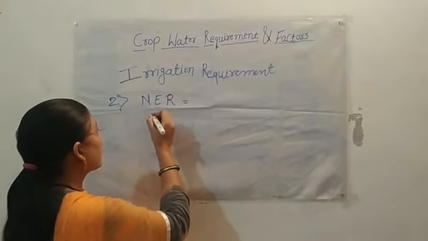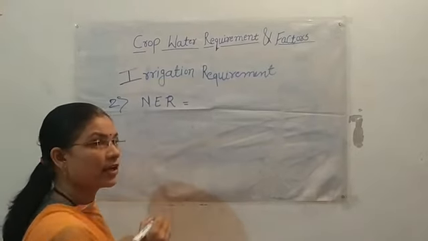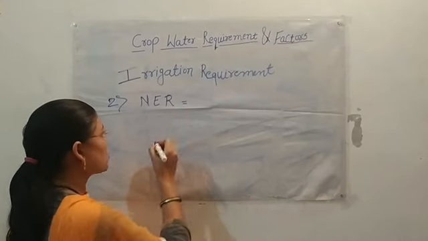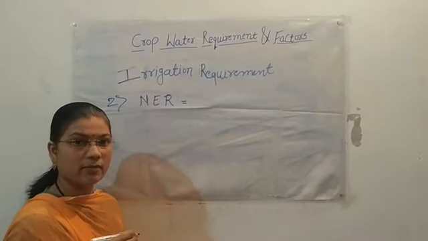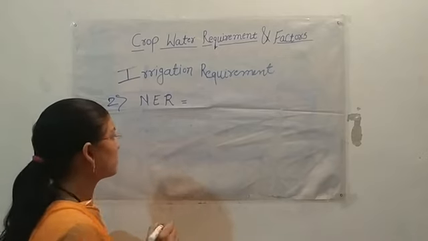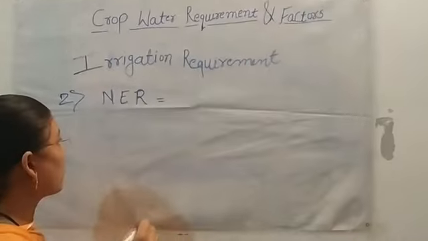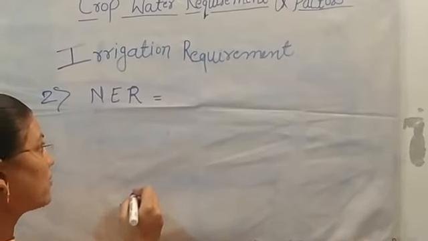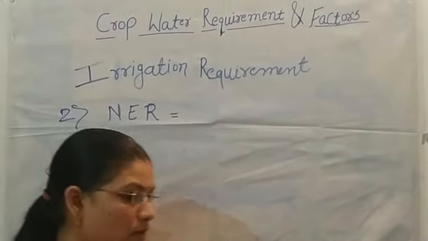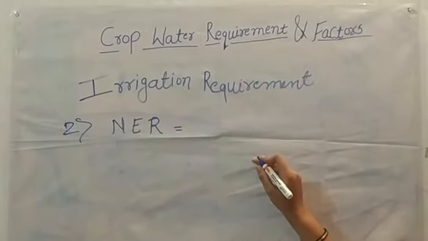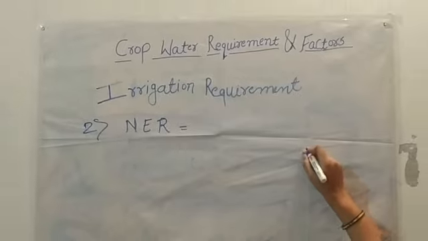The next is net irrigation requirement. What is net irrigation requirement? Net irrigation requirement is the depth of irrigation water required for a crop, apart from effective rainfall, during its growth and for crop production.